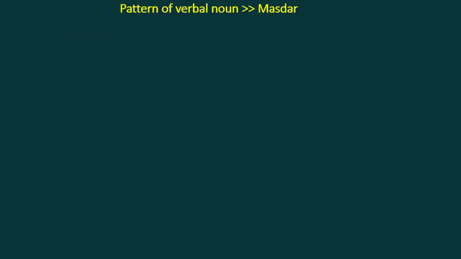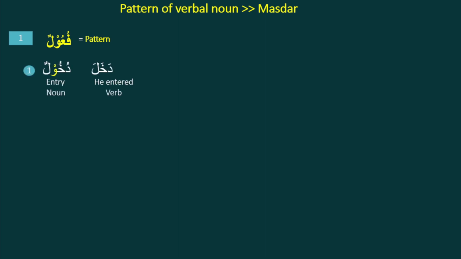Now we will discuss the Masdar patterns. Masdar has many patterns, so we will discuss some important patterns today. Pattern 1, the fu'ulun pattern. If we want the Masdar, some verbs follow this pattern, fu'ulun, like dakhala, he entered. Dukhulun means entry. This is the Masdar, the verbal noun. So the verb dakhala follows the pattern fu'ulun. We just replace fa, ain and lam with da, kha and la. Fu'ulun becomes dukhulun.